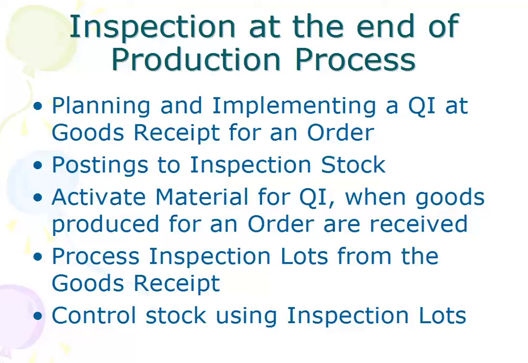So how to carry out the settings which are required for activation of materials for QI and the inspection lots from the goods receipt, and how the controlling function can be adopted from the inspection lot.